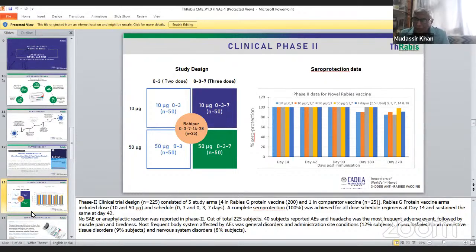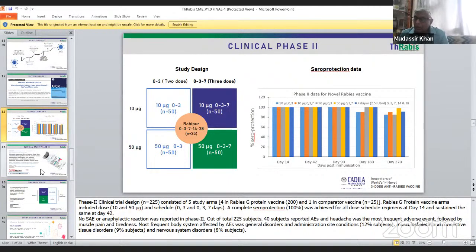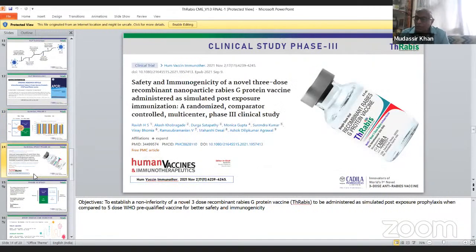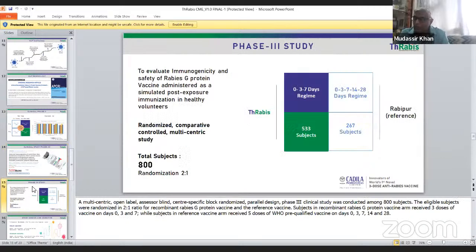It was a randomized comparative controlled multicentric study. A total of 800 subjects were taken, with 0, 3, 7 in this vaccine. Of 533 subjects, they achieved the maximum antibody level within 14 days, while with the other rabies vaccine, subjects took 42 days to gain the same antibody level.